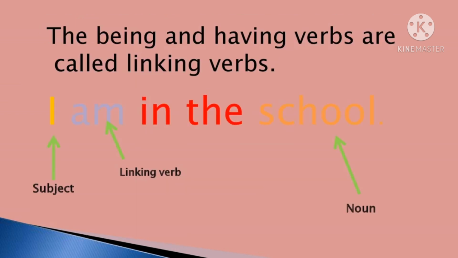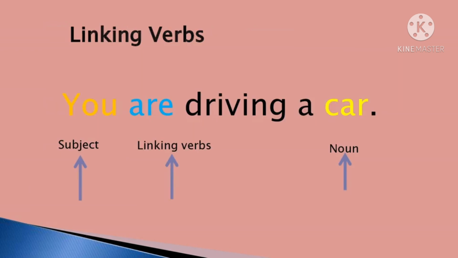Let's discuss linking verbs. The being and having verbs are called linking verbs. Let's discuss this example. I am in the class. So in this sentence, I is the subject and am is a linking verb. In is a preposition, the is the article, and school is the object or a noun. So I am in the school. Am shows a linking verb.